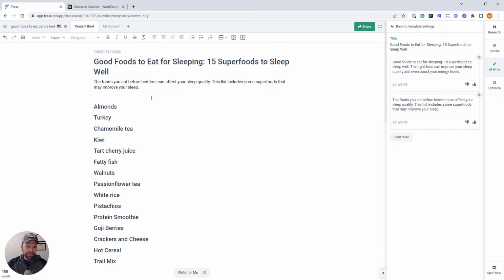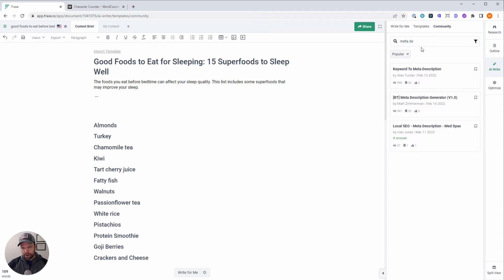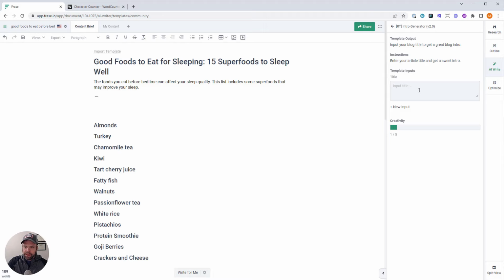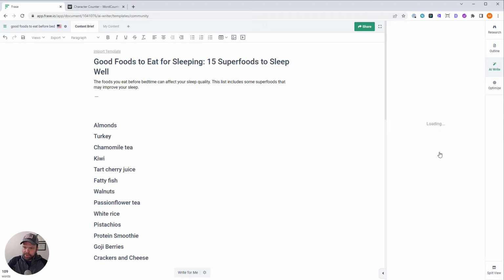The foods you eat before bedtime can affect your sleep quality. This list includes some superfoods that may improve your sleep. Perfect. So that is going to be our meta description. Now we need an introduction for our article. This is step 4. So I'm going to type in the word intro. You're going to see something called RT intro generator. That's what you want to pick. Now we need our title again. Here's our title. Put it right in there and run it.